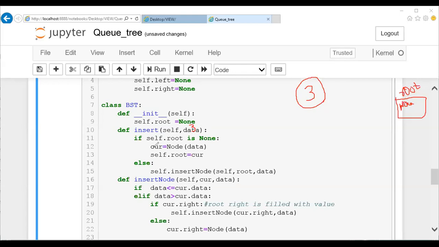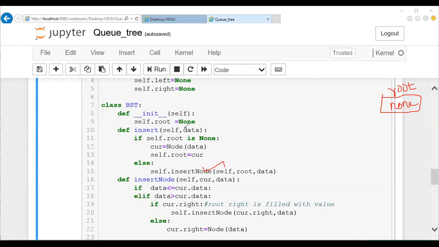What I'll do is I'll mention cur assigned node of data. So when I mention cur dot node of data, what happened? A node is going to be created here, isn't it? So let me erase this. Just a minute, guys. Just a minute. Let me draw boxes here. So initially there is a person called root and he is none as of now. Okay. Now we are going to call this node data with the value 3.